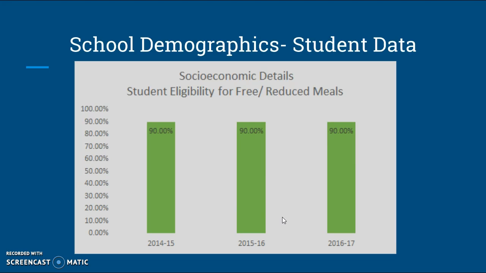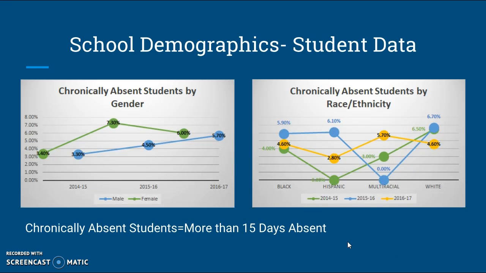Socioeconomic details: I just pulled a report for students who are eligible for free and reduced meals. In 2014, all the way to 2016-17, we were only at 90%. That means 10% of our kids still had to pay for their lunch. However, starting in the 17-18 school year and still now, 100% of our students at Center are eligible for free or reduced meals.